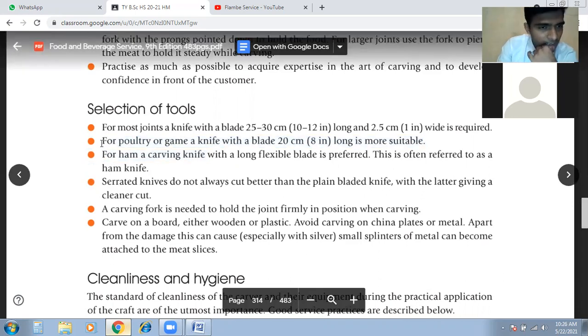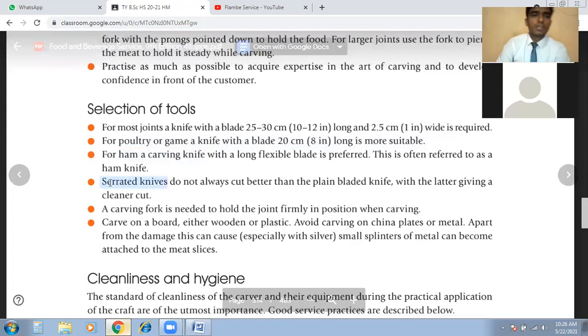Then the third one is for ham, a carving knife. For ham, a carving knife with a long flexible blade is preferred. This is often referred to as a ham knife. Then the next one is the serrated knife. Serrated knives do not always cut better than the plain bladed knife, with the latter giving a cleaner cut. So what is a serrated knife? I will show you.